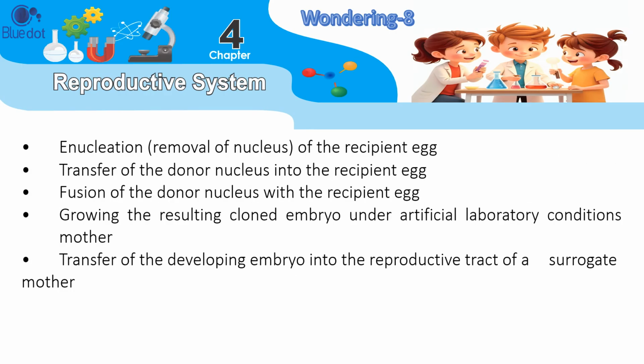Enucleation, removal of nucleus of the recipient egg. Transfer of the donor nucleus into the recipient egg. Fusion of the donor nucleus with the recipient egg. Growing the resulting cloned embryo under artificial laboratory conditions. Transfer of the developing embryo into the reproductive tract of a surrogate mother.